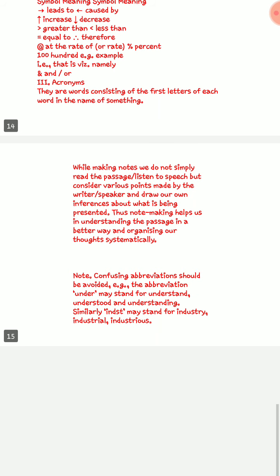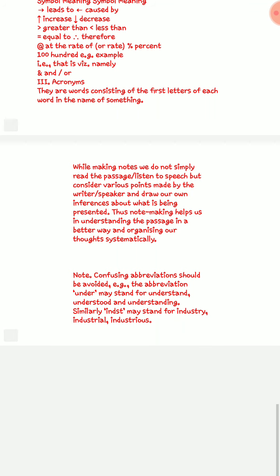For that reason, the note making unsolved passages that I posted already, maybe almost 3 or 4 weeks earlier, maybe 1 month earlier also. Previous month I started note making, giving some samples and work assignments to do. Many of you did, but many of you haven't. So if you practice those, these things will be much more clear to you, because I can explain, but you have to do it on your own by solving the unsolved note making passages. Then only you can understand.